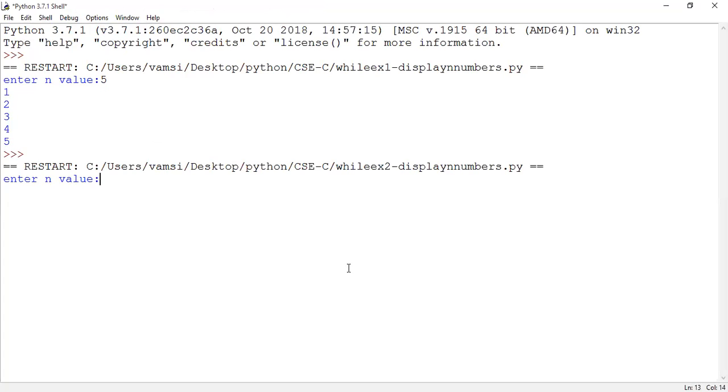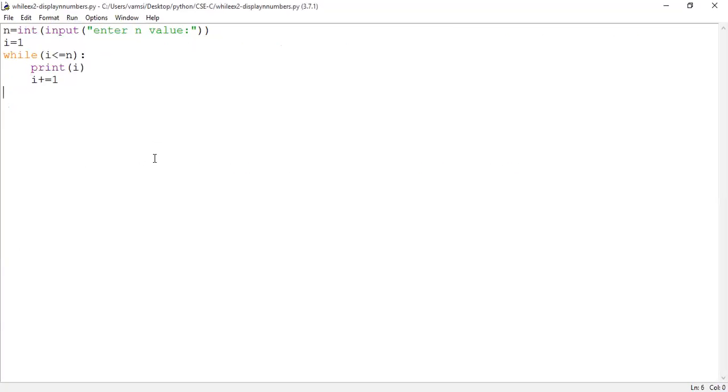What is visible to you, guys? Yes, sir. Enter n value. Now I am giving 5 here. See here. This kind of assignment operator is supported, as we have seen in C. The same thing applies here. Are you understanding? Yes, sir.